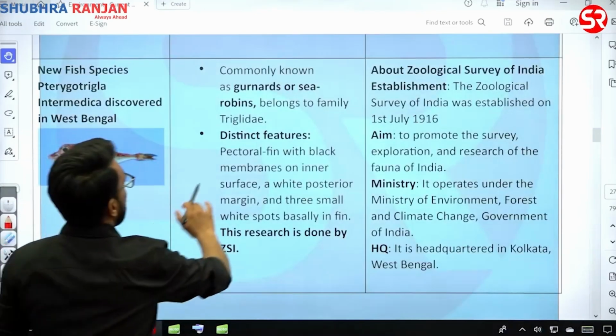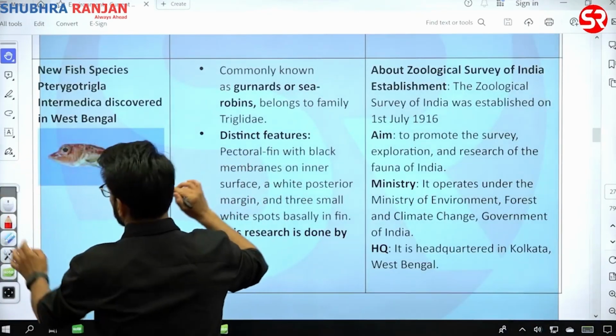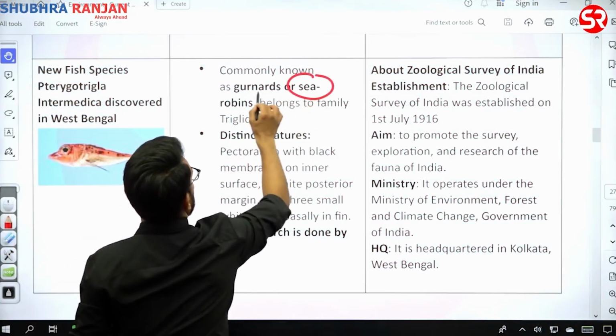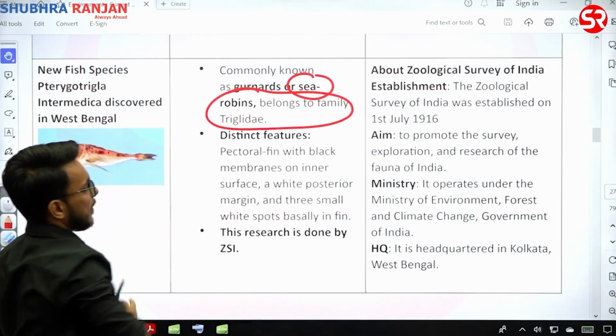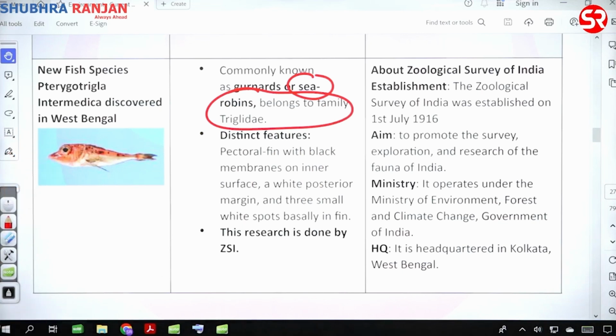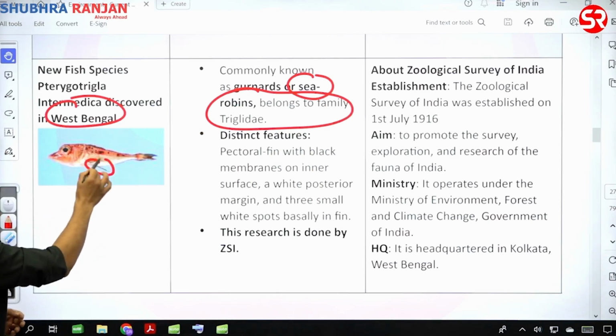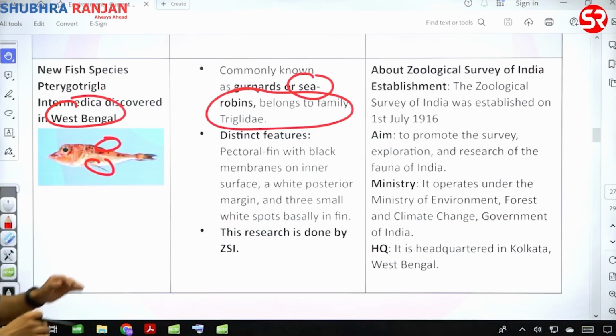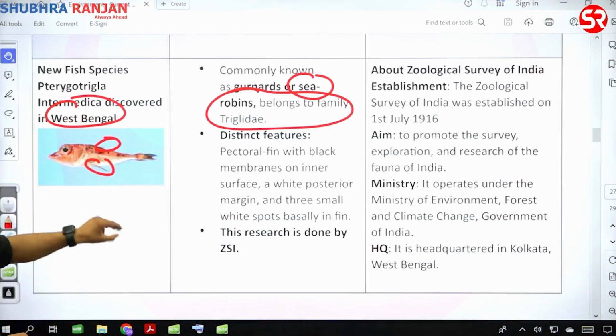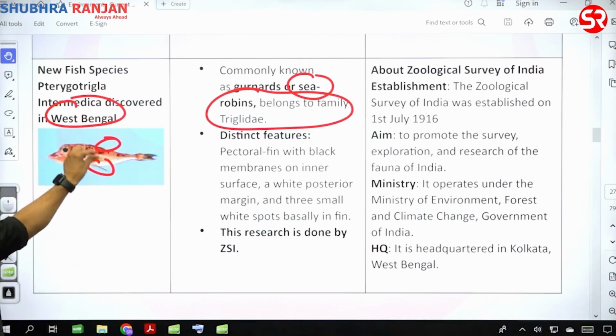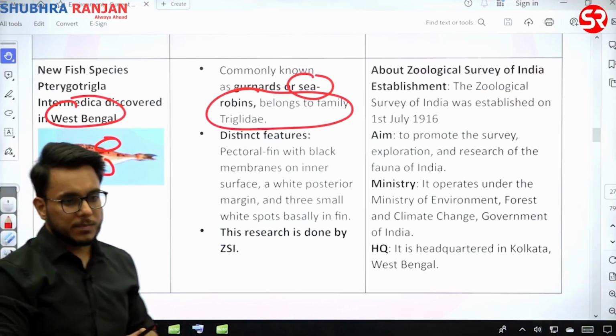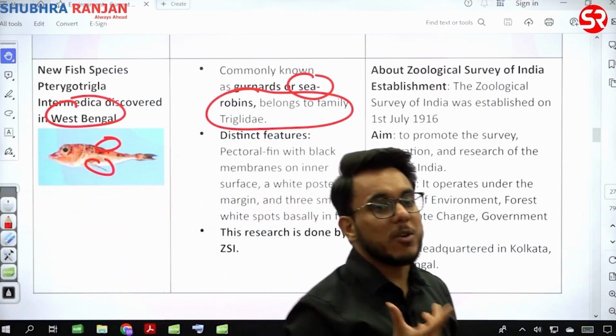Okay, then Gurnard sea robin. So this was a new species of fish that was discovered, and where was it discovered? Discovered in West Bengal. What is the distinct feature? Fine, the pectoral fin. यहाँ पे back पे एक fin होता है, and a pectoral fin and the black color, a few spots are there. Okay, so sea gurnards.